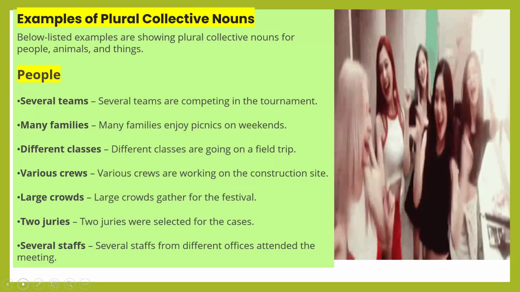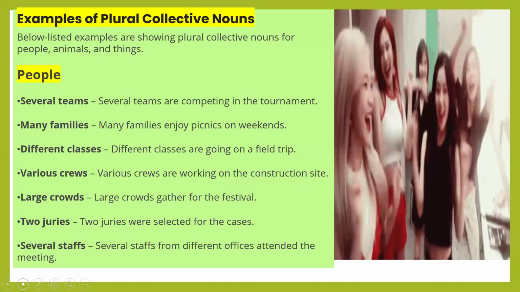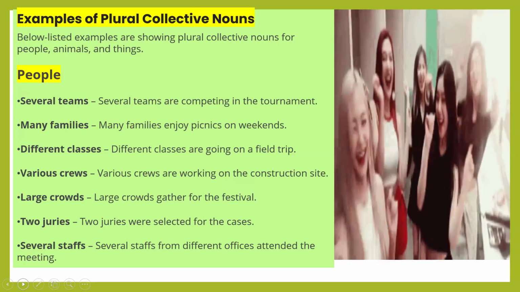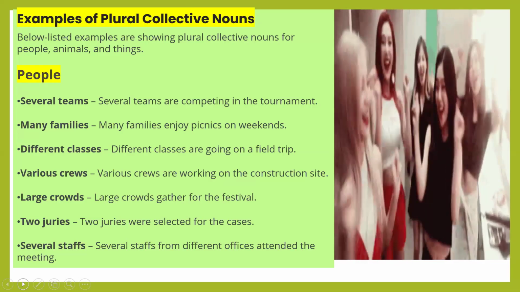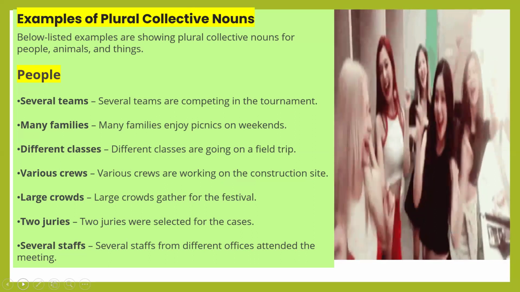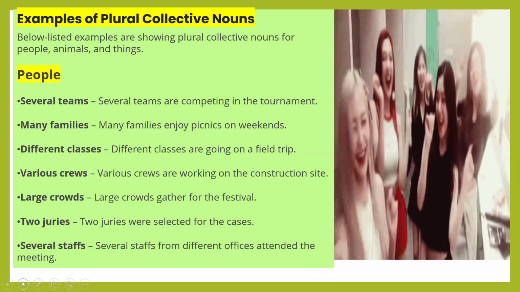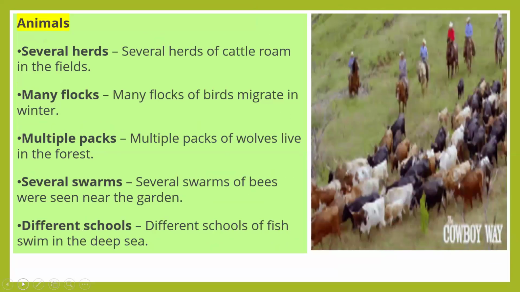Examples of plural collective nouns. Several teams are competing in the tournaments. Plural verb are. Many families enjoy picnics on weekends. Enjoy, plural verb. Different classes are going on field trips. Plural verb. Various crews are working on the construction site. So plural collective noun, plural verb. Large crowds gather for the festival. Two juries were selected for the cases. Several staffs from different offices attended the meeting. So in all the examples, several teams, many families, different classes, various crews, large crowds, two juries, several staffs, these are examples of plural collective nouns. So it takes plural verb.